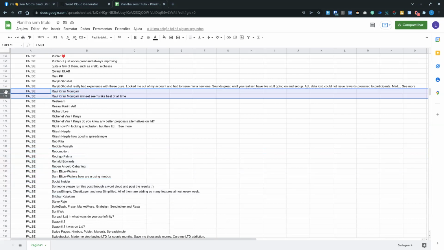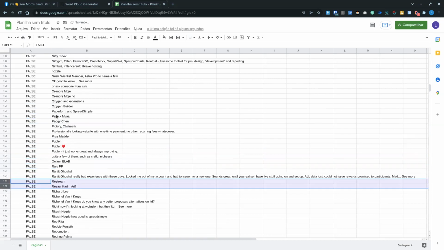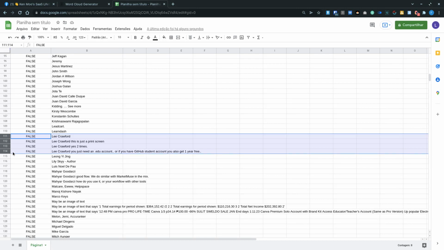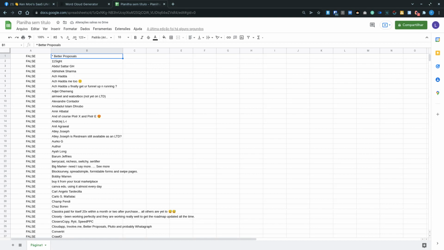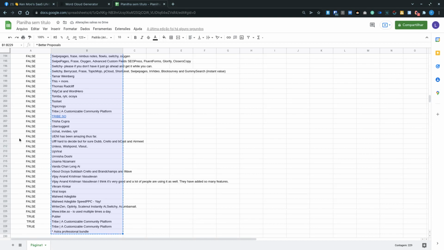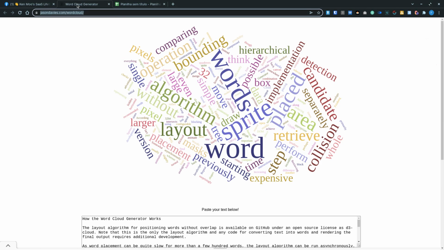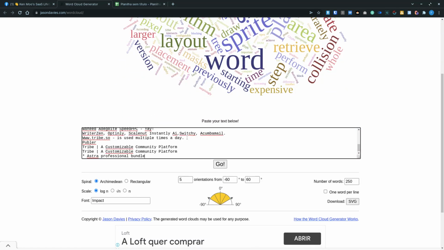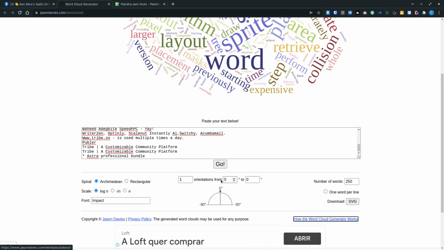in good shape. So I'll skip this whole cleaning process, and you may do it in a better fashion. There we go. So this is it. In the end, column B is what matters for me. And to build this word cloud, I'm using jasondavies.com/wordcloud, and this is a free word cloud builder. So I'm going to paste that list here, and then I'll put 0 and 0.